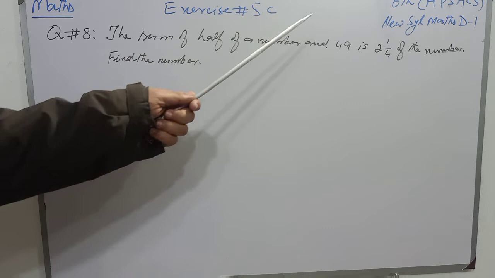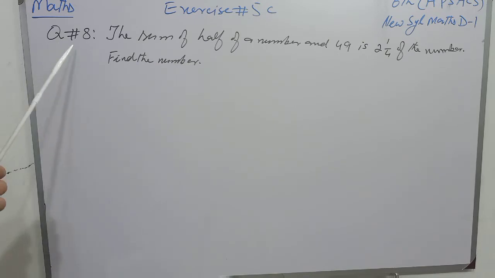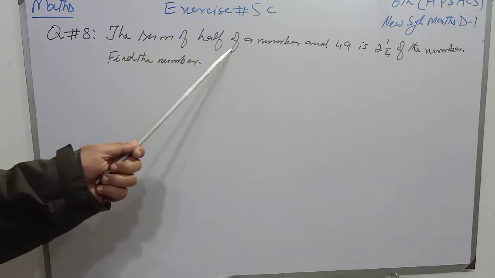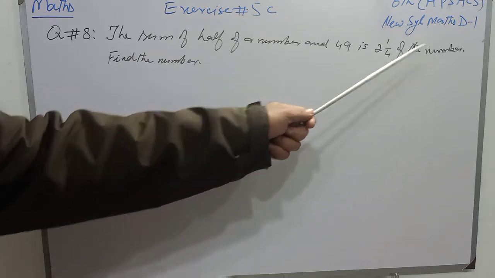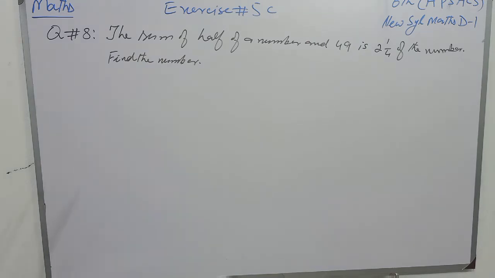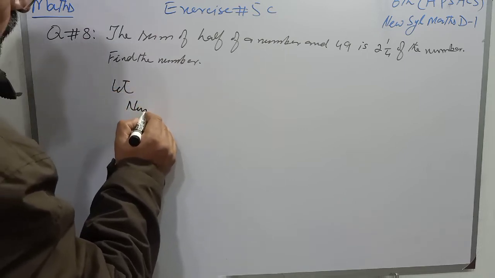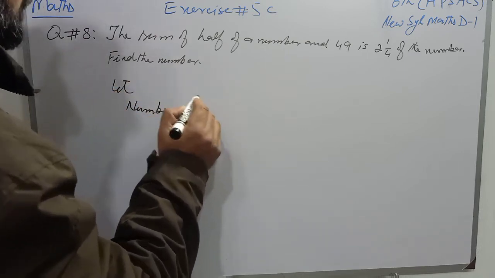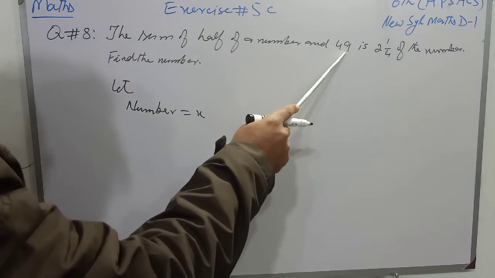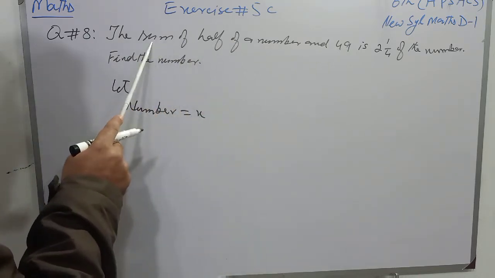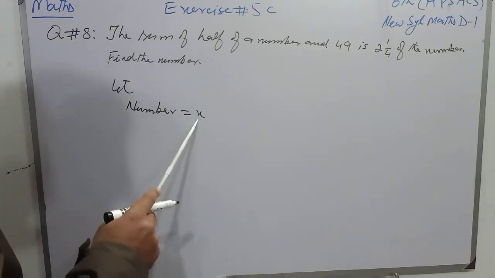Mathematics exercise 5C, 6th class for abstract students and new syllabus mathematics D1, question number 8: The sum of half of a number and 49 is 2 whole number 1 over 4 of the number. Find the number. Students, we will suppose that the number is x. Let the number be equal to x. According to the condition, half of this number and 49 when added get the same result as when 2 whole number 1 over 4 is multiplied with the number x.